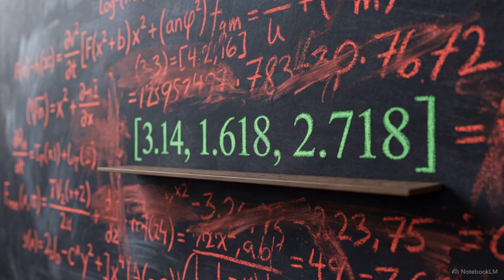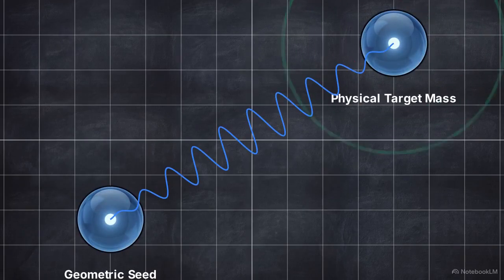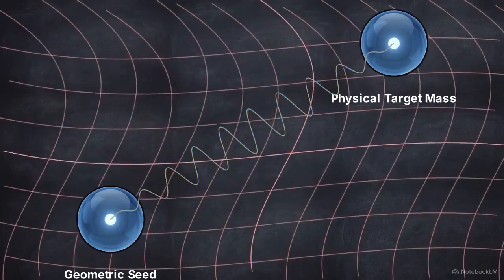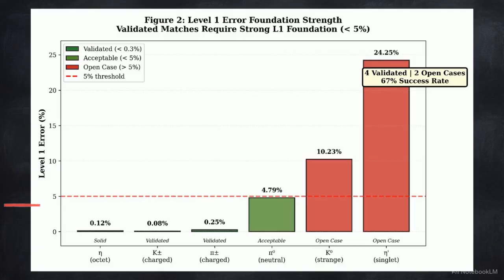A paradox exists in the computational data. The optimization algorithm produced mathematically exact level 2 mass matches for both the failed K0 and the eta prime. These matches are continuous optimizer artifacts. An exact numerical result does not automatically equal valid physics. If an algorithm has infinite degrees of freedom, it can bend the numbers to fit the target, completely masking a broken geometric foundation underneath. This graph plots level 1 errors against a strict 5% threshold.